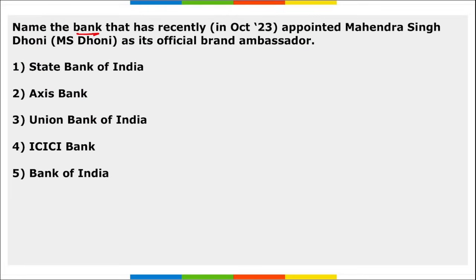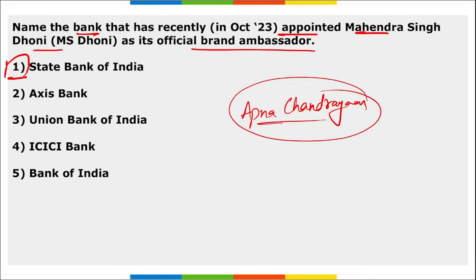Next, name the bank that recently appointed Mahendra Singh Dhoni as their official brand ambassador. And we saw it is State Bank of India. SBI has appointed Mahendra Singh Dhoni as their official brand ambassador. Correct? Next thing, remember Apna Chandrayaan. This was launched in order to educate school children about the Chandrayaan mission, and this is a web portal. Apna Chandrayaan was launched by whom? Our Education Minister Dharmendra Pradhan ji.